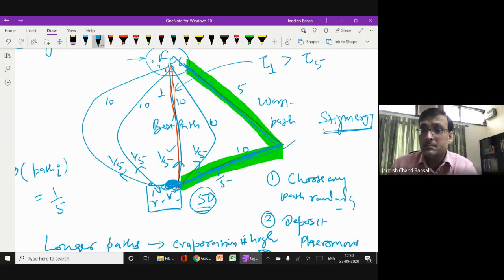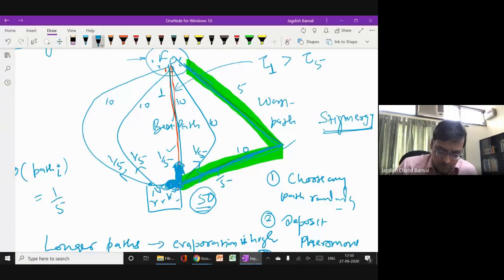And now they are sharing the information, and this environment has been changed. So the next 50 ants, when they come here at the gate of their nest, they will see that this path has less pheromone while this path has high pheromone. Let me make it more dark, right? So this path has high pheromone, this path has less pheromone, and accordingly some proportion of pheromone is there on the other paths.